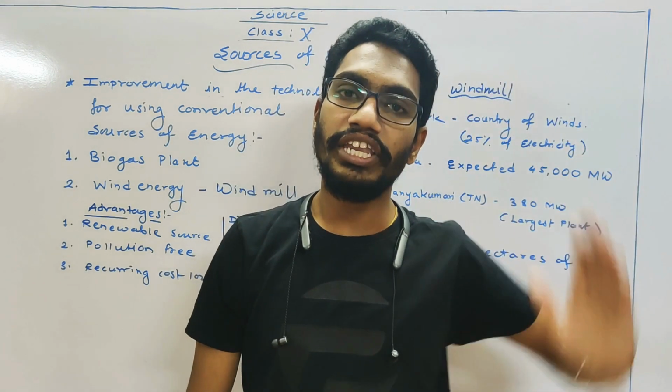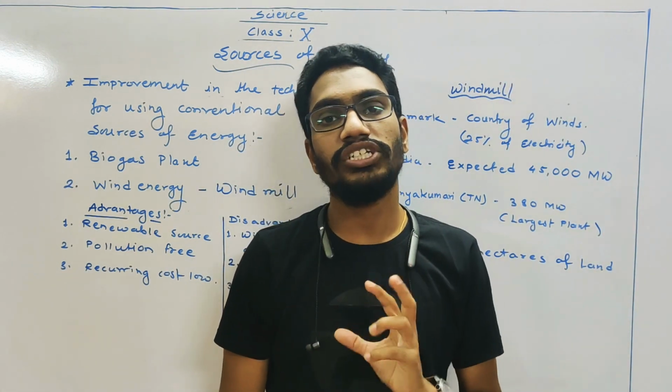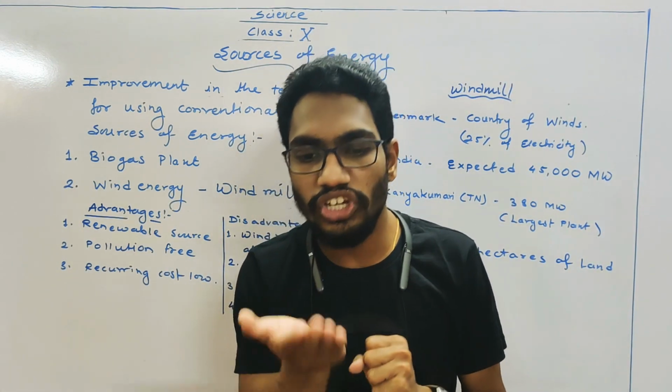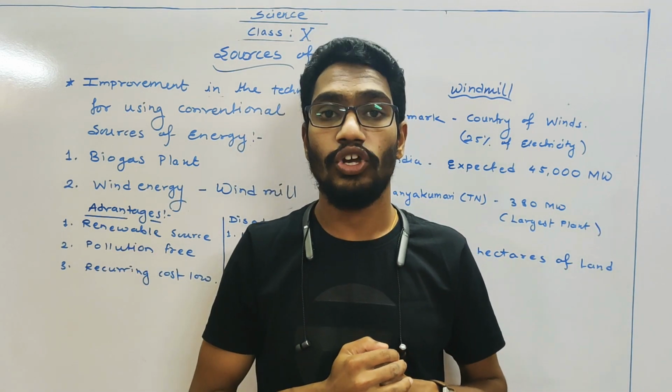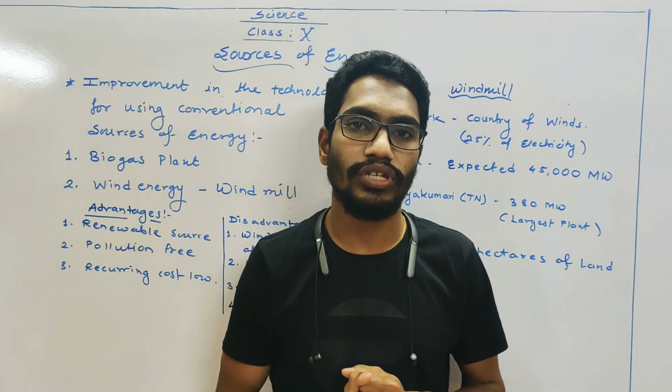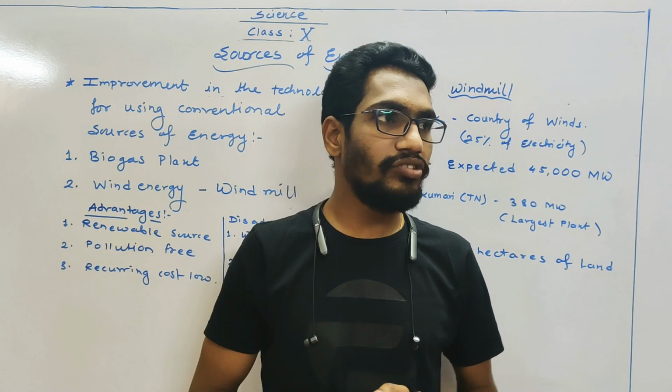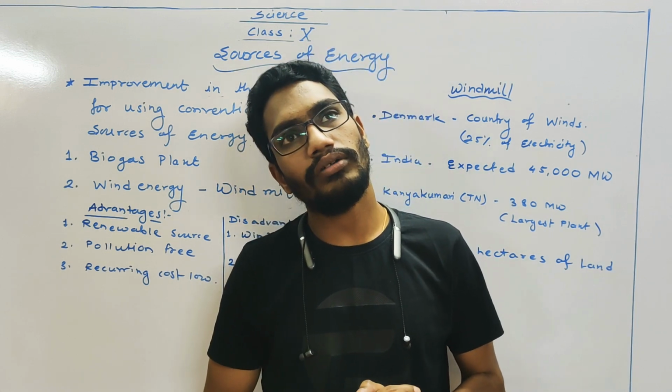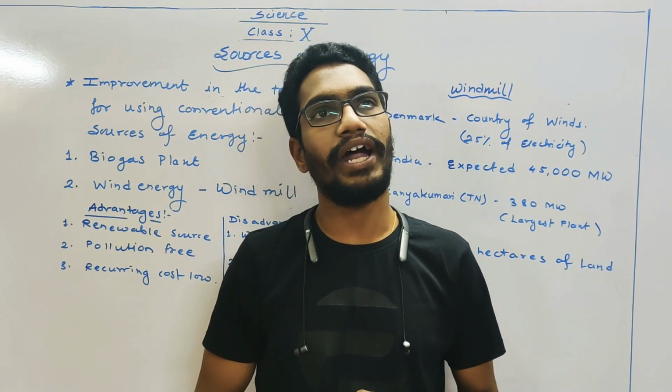Because in the initial period, this wind energy is utilized to just lift the water from the well. कुएं से पानी निकालने के लिए यूज होता था. अब कैसे? It is there in some old movies, Marathi movies.